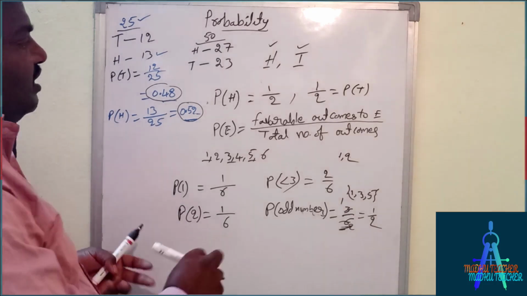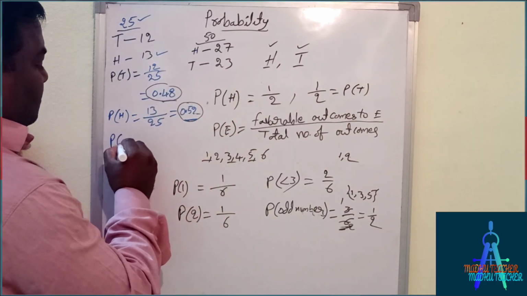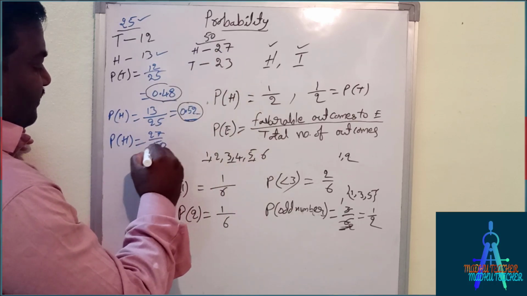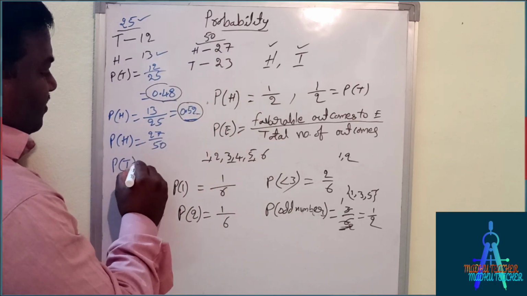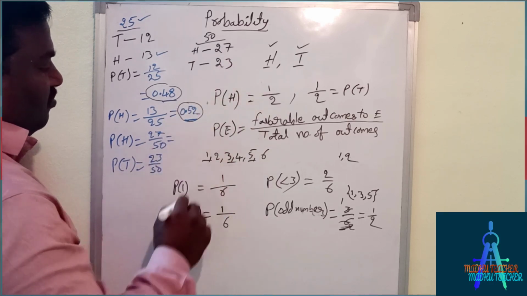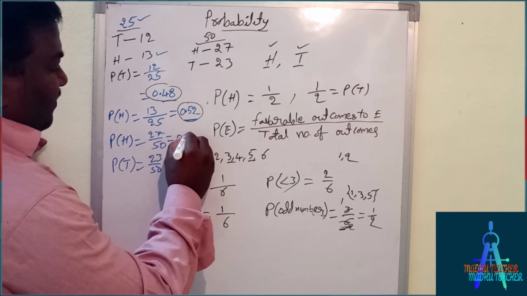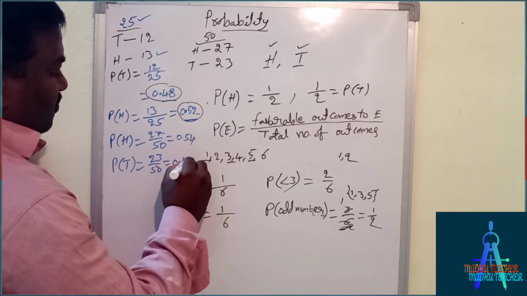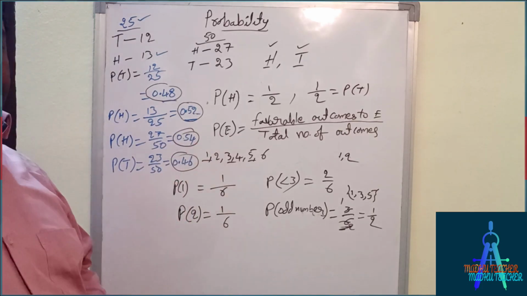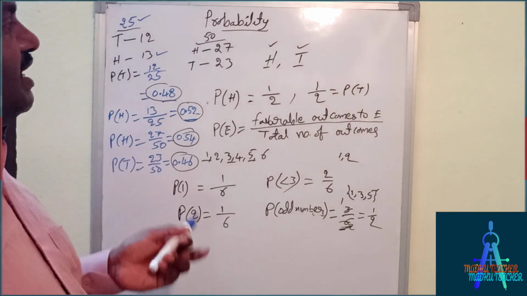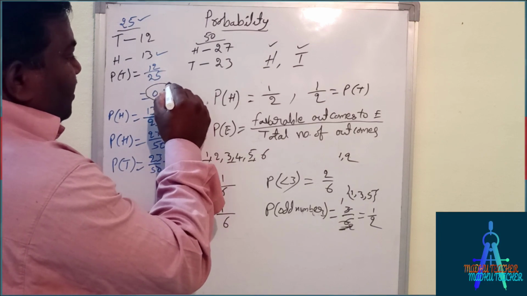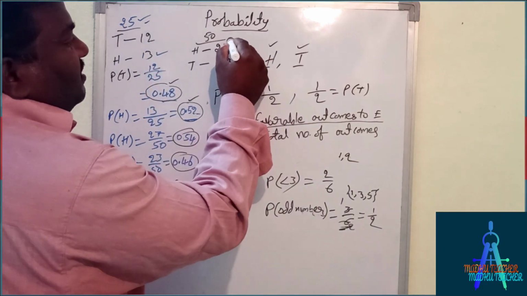So in this case also we can get probability of head is 27 by 50 and probability of tails is 23 by 50. In both cases we will get 0.54 and 0.46. So these two results are also equally likely. Therefore tossing a coin is an equally likely experiment. These results I got by experiments.